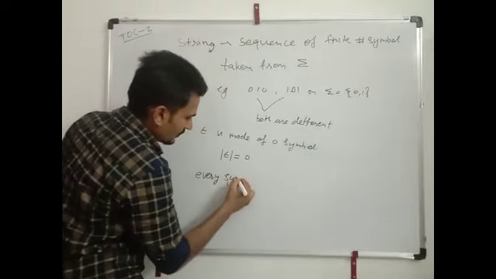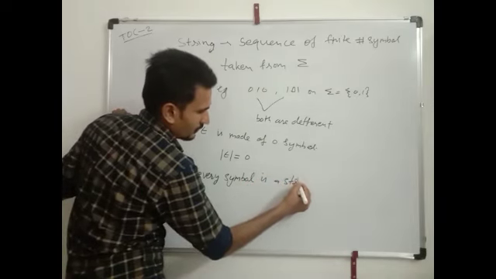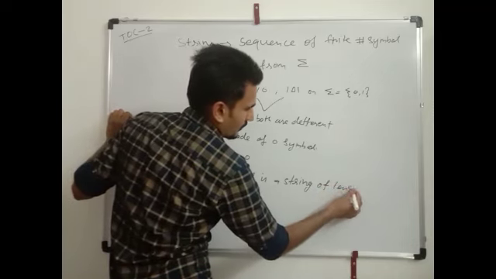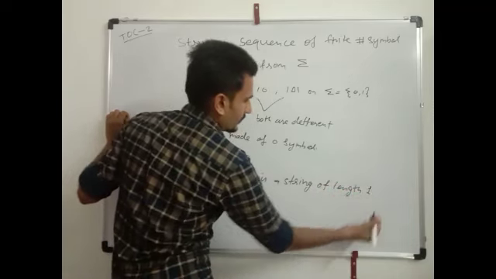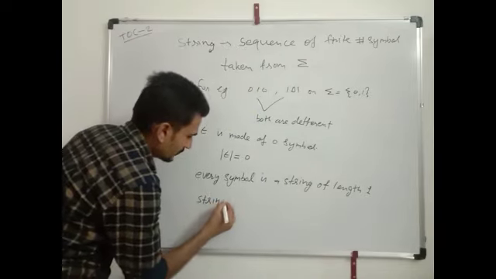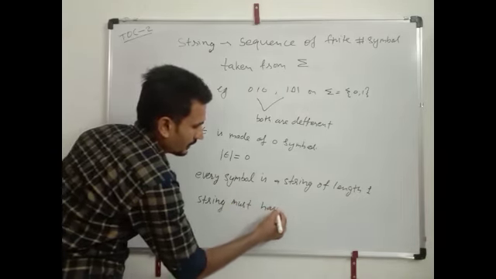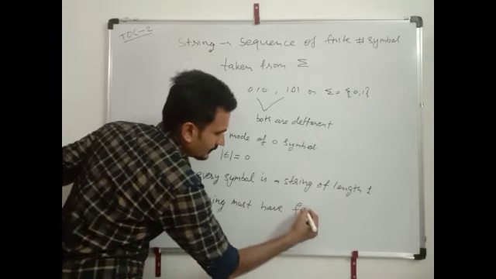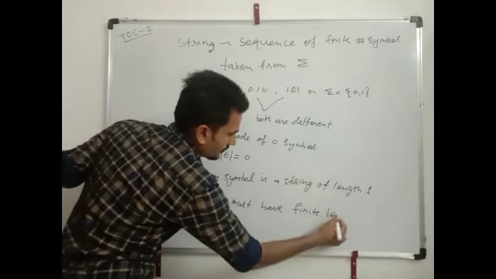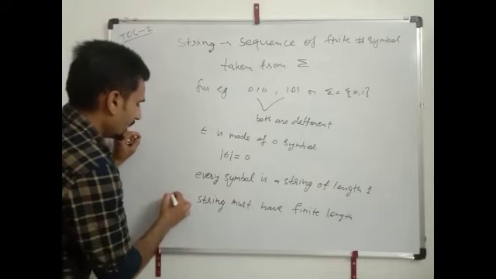Every symbol is a string of length 1, and a string must have finite length. This point is very important.